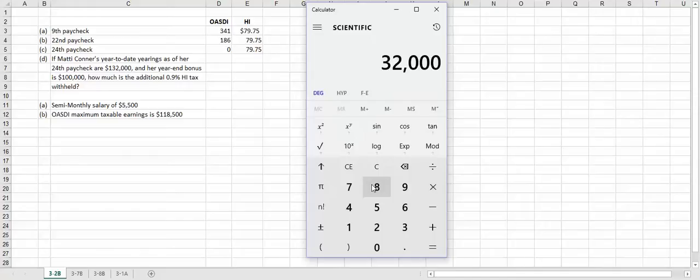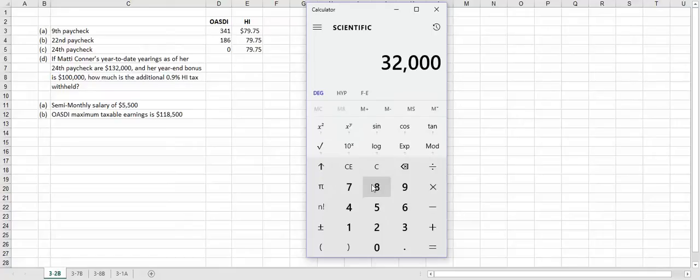And now, if you look in the book on page 351, there is a little asterisk in the green box. It's the last row in the green box. It says for employee HI plus an additional 0.9% on wages over 200,000, also applicable to self-employed.